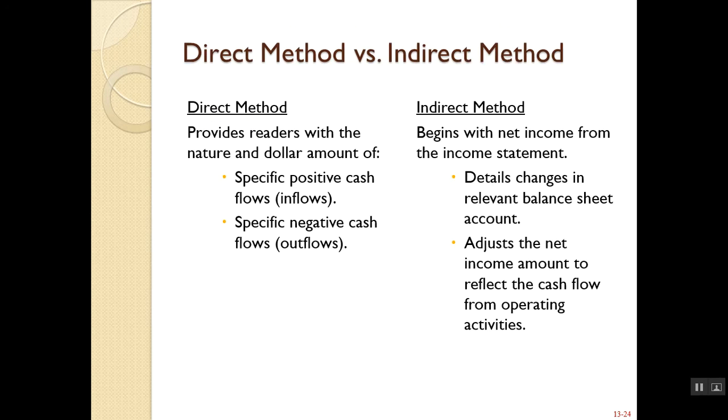So the direct method provides readers with the nature and dollar amount of specific positive and negative cash inflows and outflows. It looks at every single income statement line item and adjusts it for the non-cash items on the balance sheet. The indirect method begins with the net income total from the income statement and then makes adjustments to that number for the changes in the relevant balance sheet items, and adjusts the net income for non-operating activities as well.